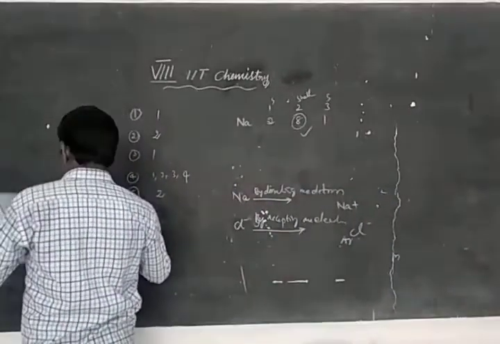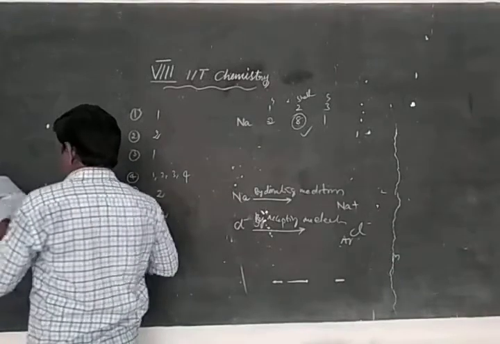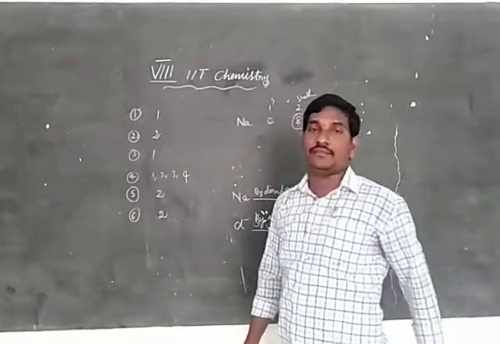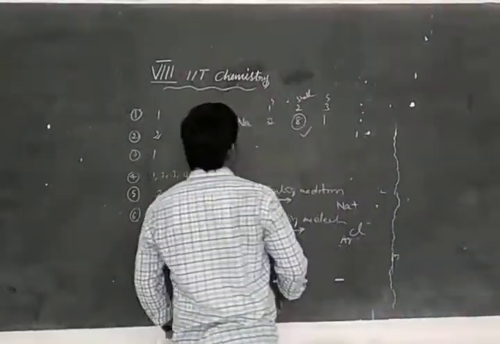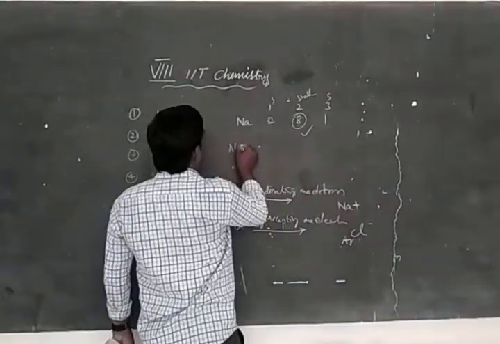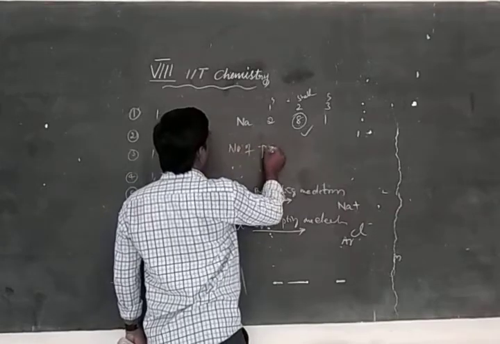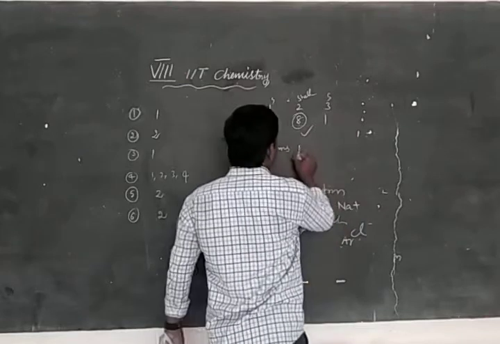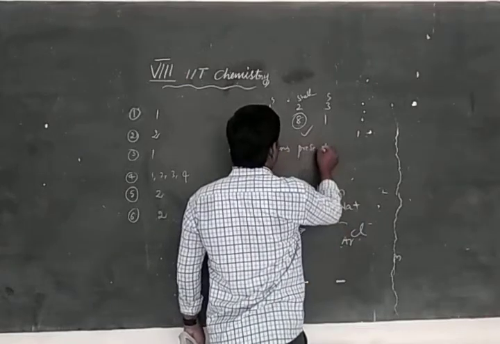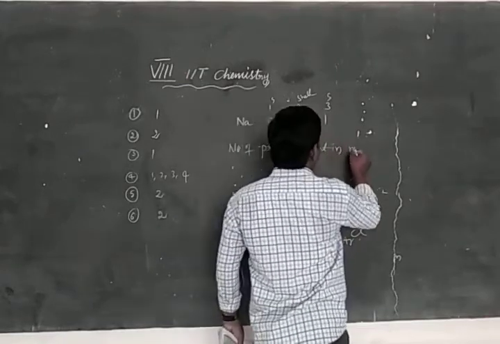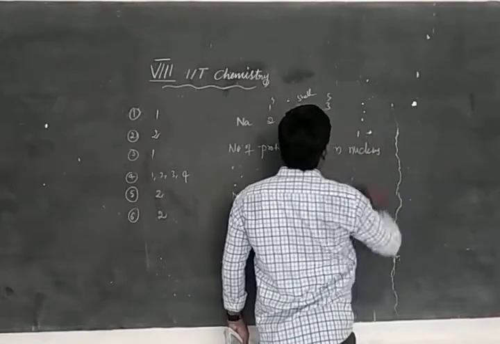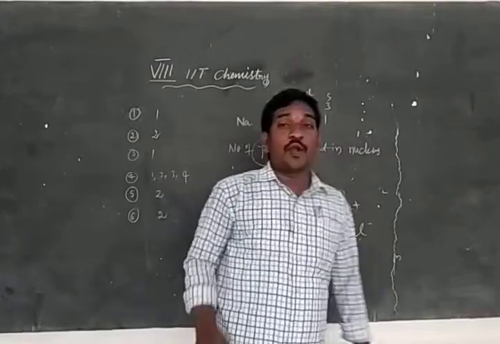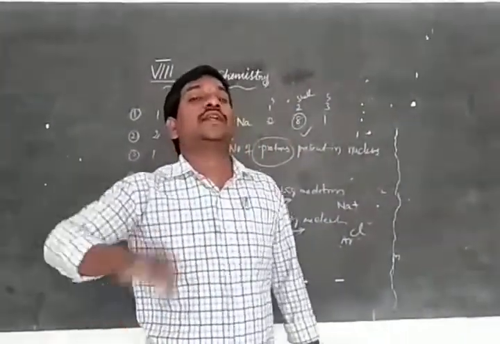Sixth one, second option. Number of protons present in the nucleus of sodium. We know that the number of protons is equal to the number of electrons.